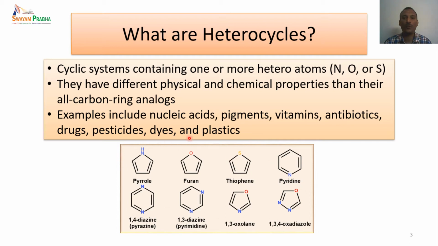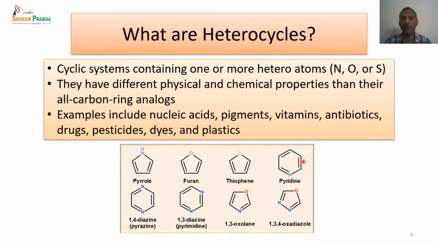Here we have shown some very simple basic heterocyclic compounds. The first one is pyrrole, the next ones are furan and thiophene. These are all 5-membered heterocycles. In the first case we have nitrogen as the heteroatom, in the second one we have oxygen, and in the third one we have sulfur as the heteroatom.